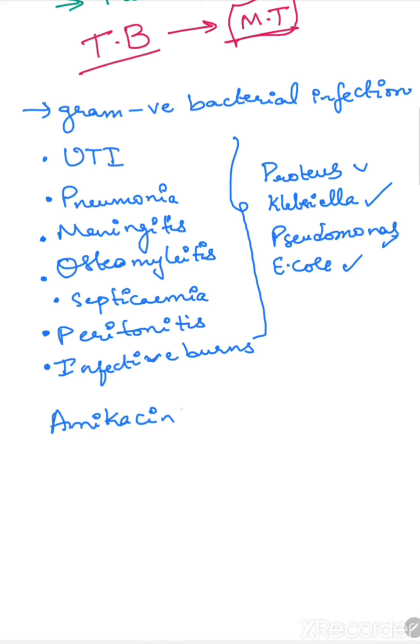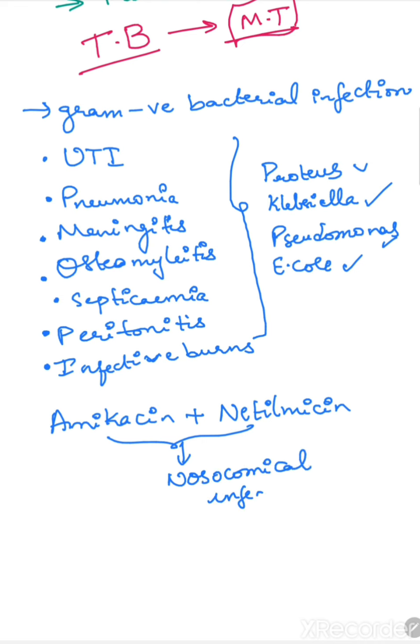Amikacin and netilmicin are both aminoglycosides. These both can be used together for nosocomial infections. The nosocomial infections are the infections which are acquired in healthcare. They are healthcare associated infections, not present before, but occurring during the treatment or by being in the hospital. During the treatment of these nosocomial infections, amikacin and netilmicin are effective.